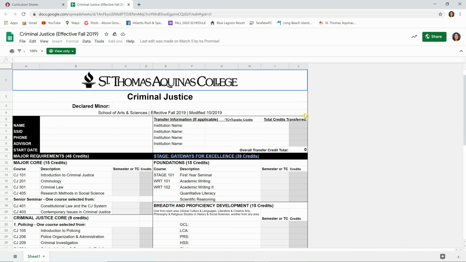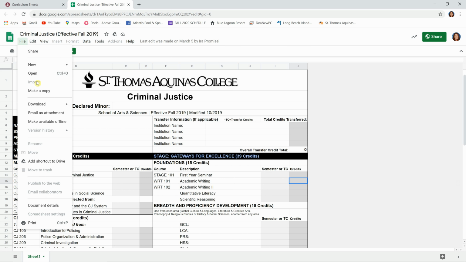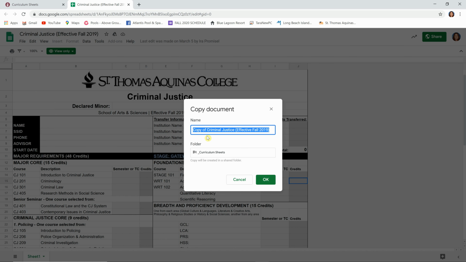And what's great about this is that the criminal justice curriculum sheet is on the Google Drive. And you can see here it says view only. So what we want to do is select File in the upper left hand corner and then go down to where it says Make a copy. And here you'll see it says Copy of Criminal Justice. We want to make it your own, so name it whatever you're comfortable with.